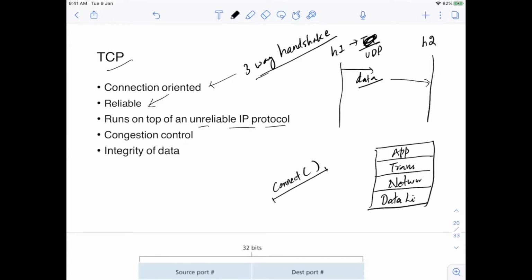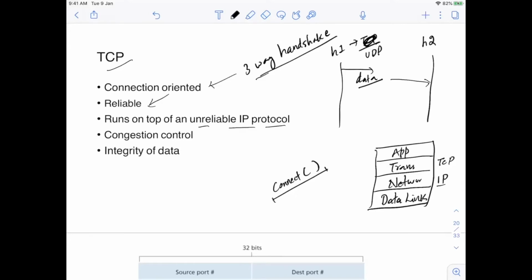TCP is a part of the transport layer, and in the network layer, IP protocol is an important part. This IP protocol itself is unreliable. If you directly use the IP protocol, it will not be guaranteed that the data will reach the destination.